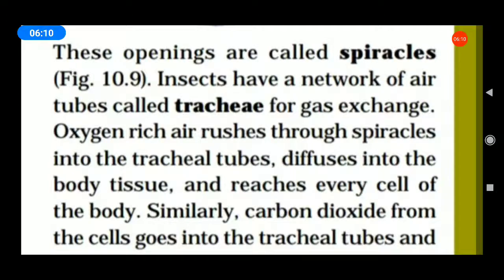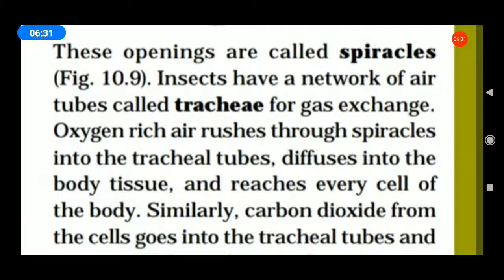Insects have a network of air tubes called trachea. What is trachea? Underline the word. Insects have a network of air tubes called trachea for gas exchange.